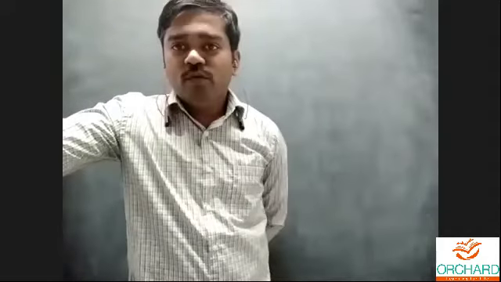What is the question given for the sixth problem? Read the question carefully.